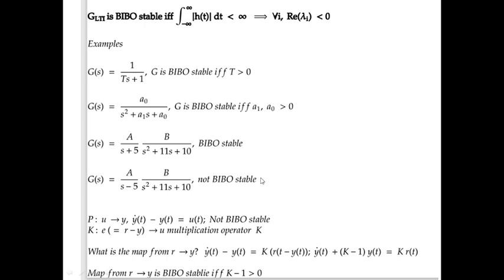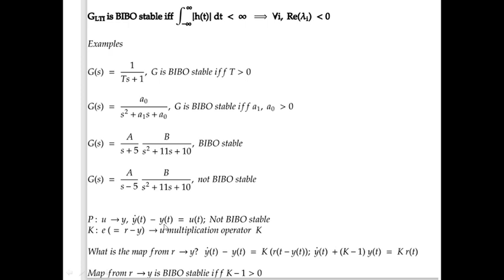Now another thing: when we solve design problems, we see that we don't generally have control over the plant. A plant behaves as it has been dictated, so we have the most control over the controller. Hence we'll design the controller. Now suppose we have a mapping from u to y, which is defined as this. This is the plant mapping. Now we have to choose a controller which maps r minus y to u. Hence we have a choice of k.